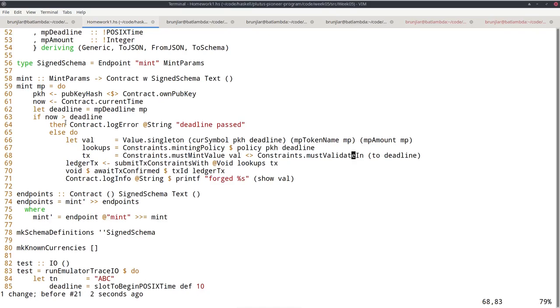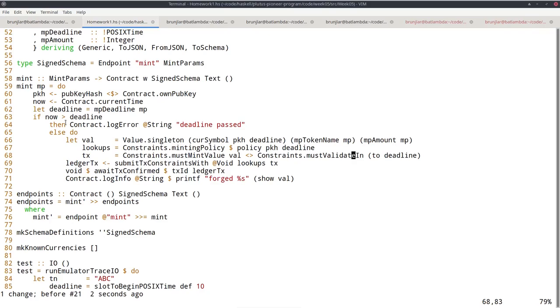And that means validation will fail because now suddenly the validity interval is larger than the to deadline interval, because the to deadline interval stops at the beginning of slot 10, but the validity interval now only stops at the end of slot 10. So that's a bit unfortunate and might lead to subtle errors. So one really has to be aware that this conversion happens.